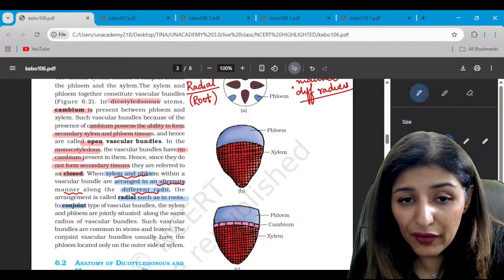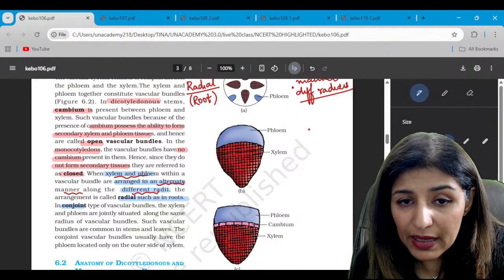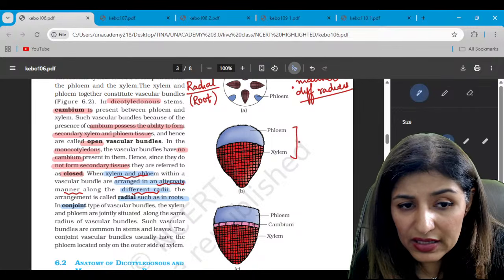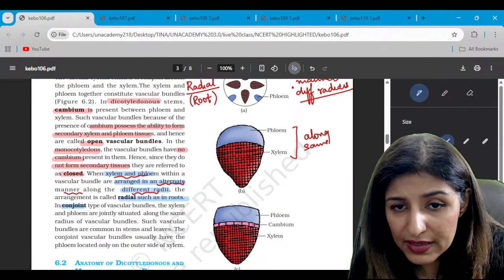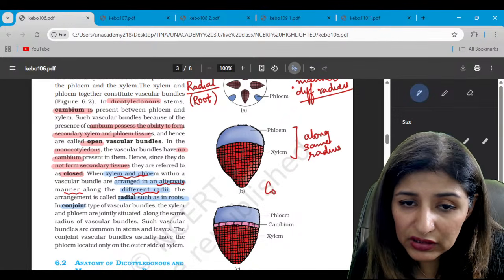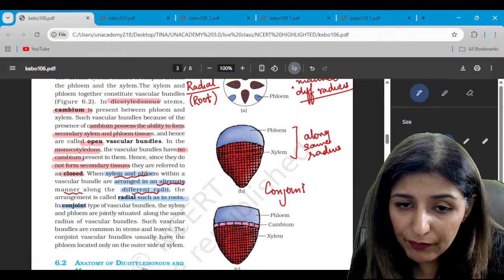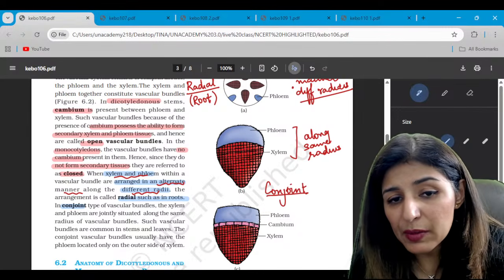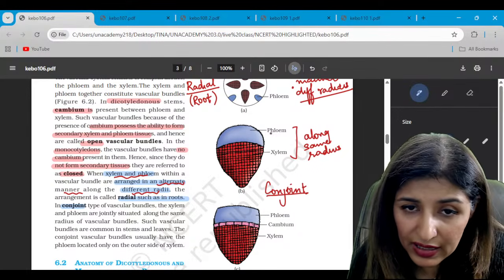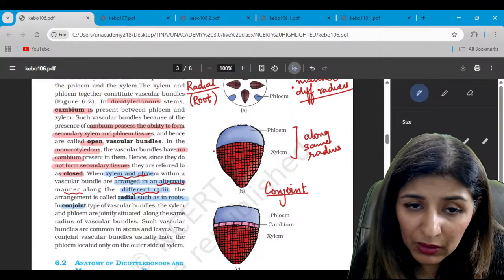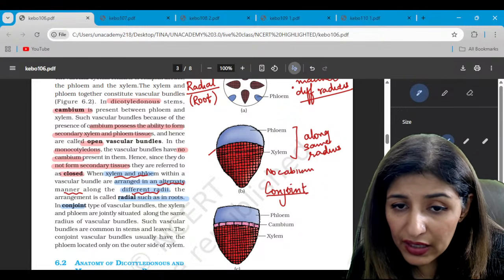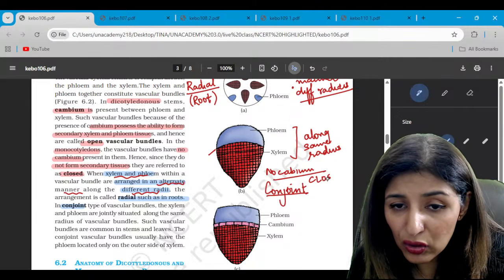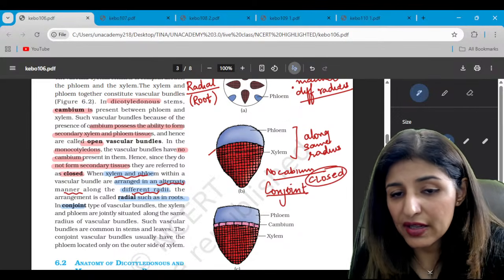Then when xylem and phloem are present in the same bundle, jointly along the same radius, this is conjoint. Is that clear? The difference between the B and C diagram is that in B there is no cambium between xylem and phloem. When there is no cambium, it means no secondary growth, hence it is called closed type of conjoint vascular bundle.